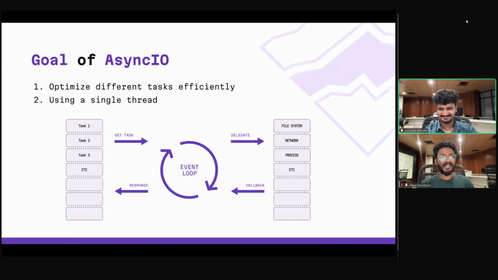Ta-da! We have Async.io here. So Async.io does not block. Instead, it suspends a task while waiting and runs another. Under the hood, we have many event loops inside Async.io, which will be deeply discussed by Aswin. So handing over to you, Aswin.